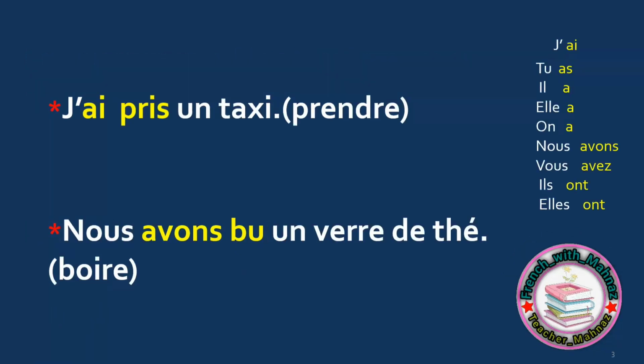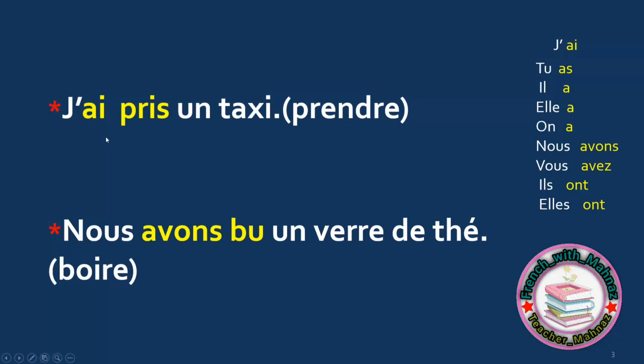After knowing PP, one question is this: which helping verb should I use? Avoir, to have, or être, to be? The answer is that for the majority of verbs, we use avoir, to have. You have the conjugation of avoir in present time on the right. And here I gave some examples. Like for prendre, to take, I say j'ai pris un taxi.